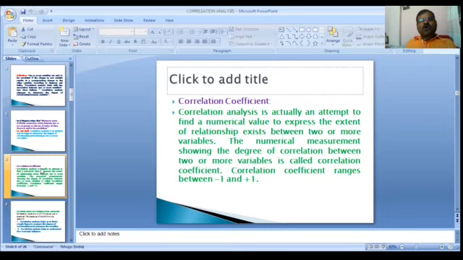The correlation coefficient. Correlation analysis is actually an attempt to find a numerical value to express the extent of relationship that exists between two or more variables. The numerical measurement showing the degree of correlation between two or more variables is called the correlation coefficient. The correlation coefficient ranges between -1 and +1.